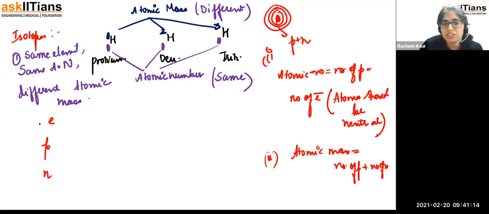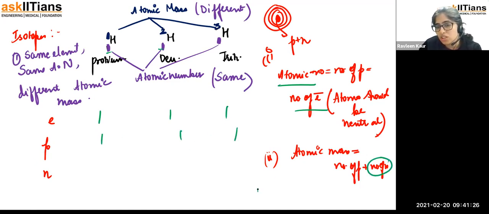We can see from here that the number of electrons is going to be equal to the atomic number because the atom is neutral. Neutral means no charge, positive and negative cancel. So this is going to be 1, 1, 1. Protons are going to be 1, 1, 1. If you want to calculate the number of neutrons, I will do atomic mass minus number of protons, that is equivalent to the number of neutrons.